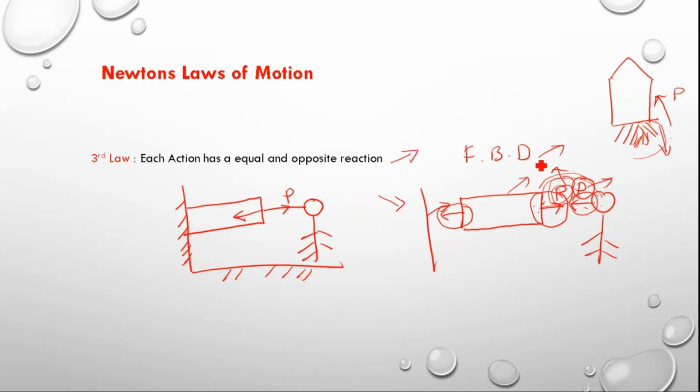Now we will move from Newton's laws of motion to the next topic, force systems. What is meant by a force system? A force system is nothing but more than one force acting on a body. If more than one force is acting on the body, then that system is called a force system.